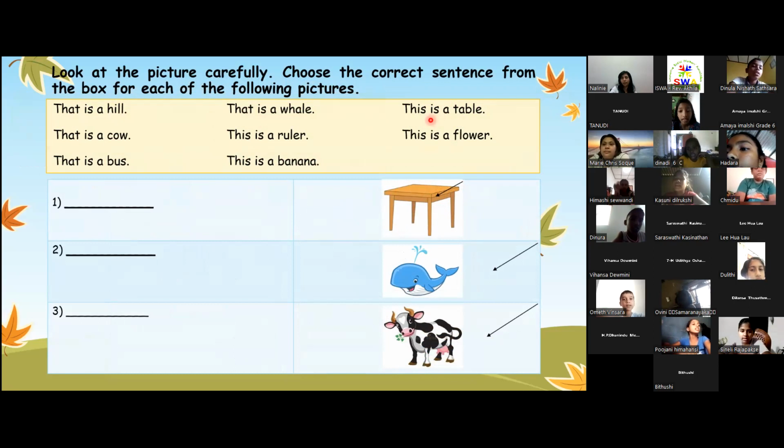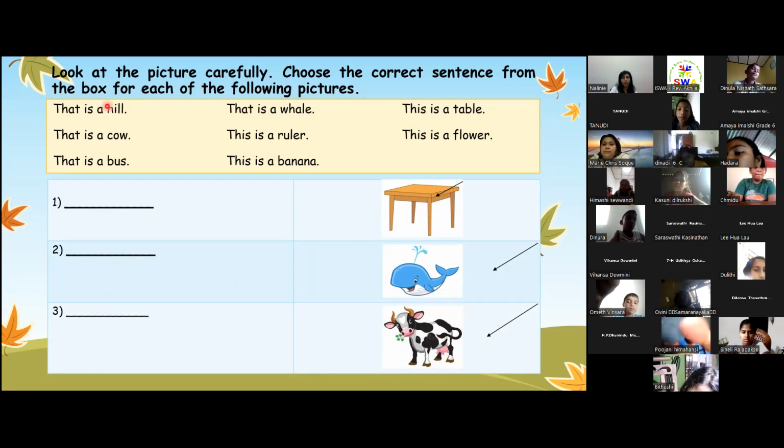Okay. That is a table. This is a table. This is a ruler. This is a flower. This is a banana. Let's fill up this sentence, okay?